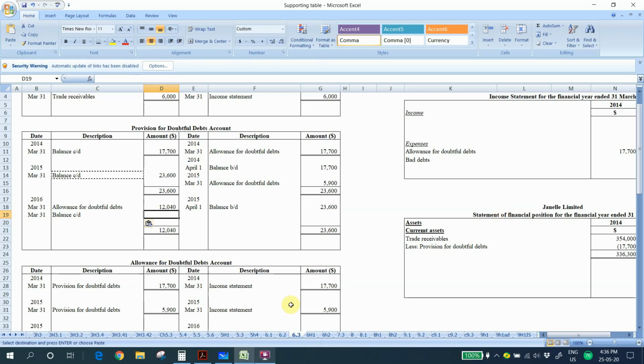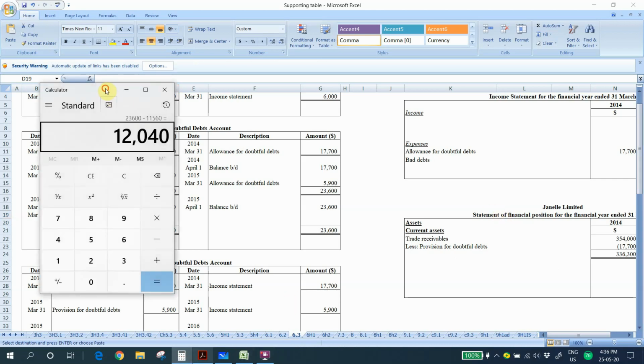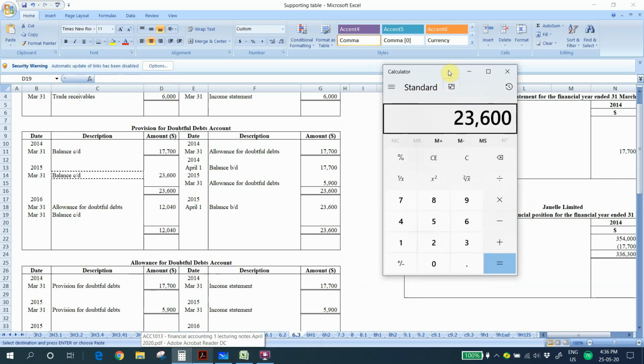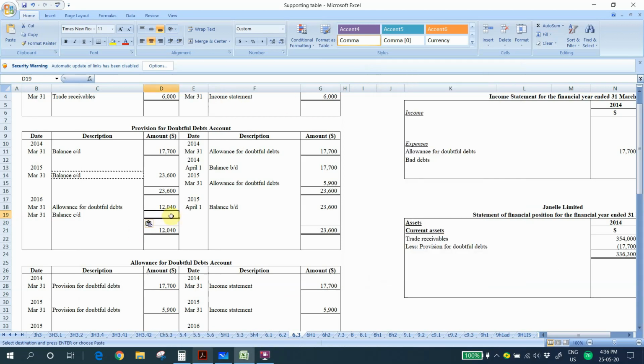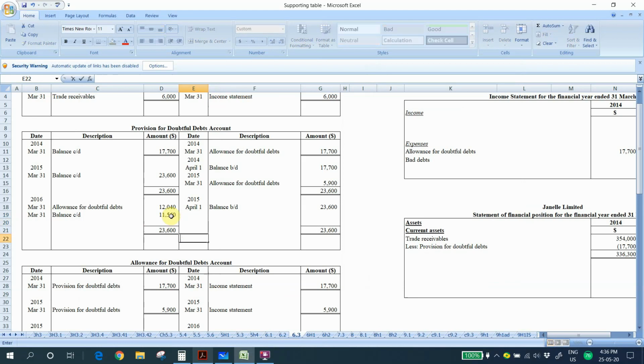So we use the calculator to prove our answer again. 23,600 minus 12,040. So 11,560. So we bring the amount to next year.